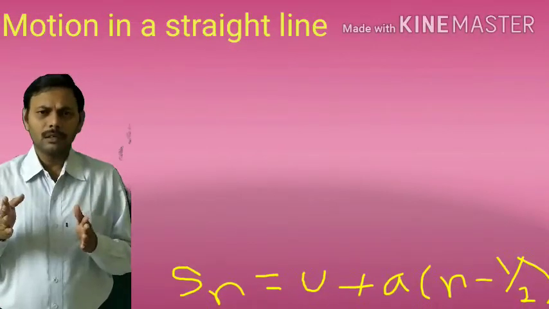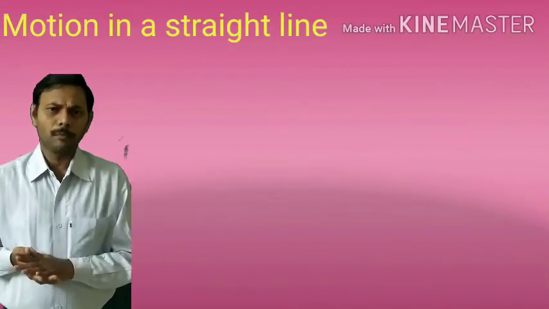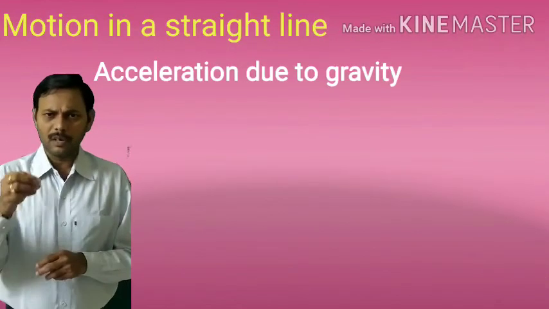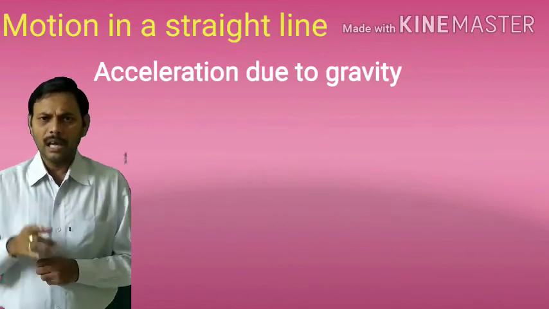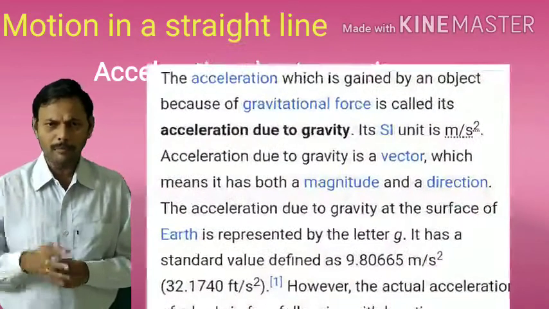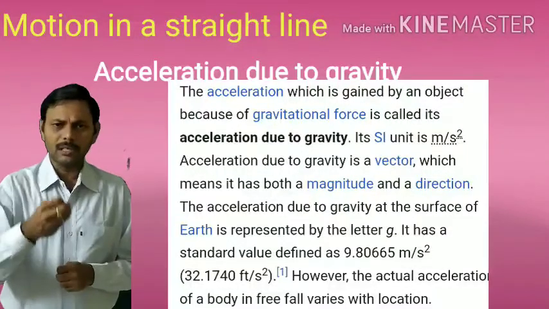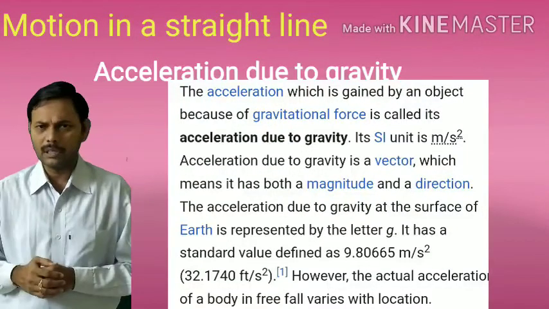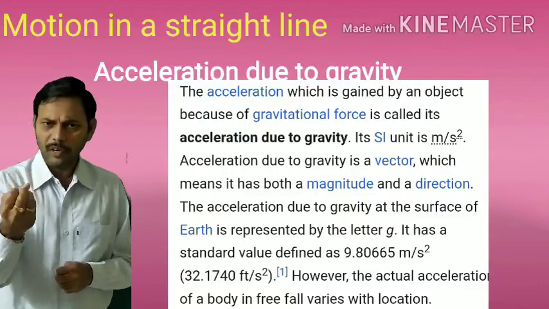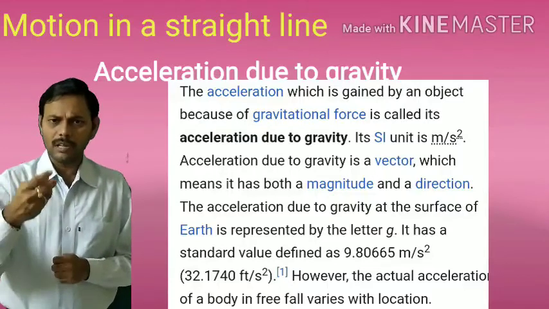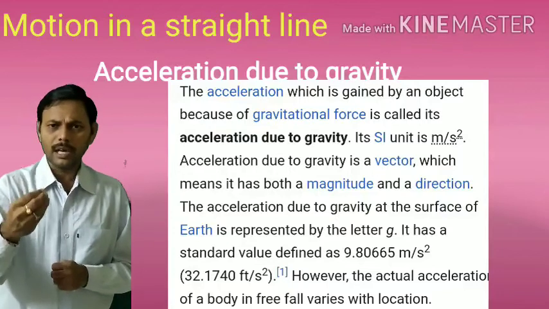Then, acceleration due to gravity. It is denoted by the letter g. The definition of acceleration due to gravity is the acceleration acquired by freely falling bodies due to Earth's gravitational pull. I repeat the definition. Acceleration acquired by freely falling bodies due to Earth's gravitational pull is known as acceleration due to gravity.